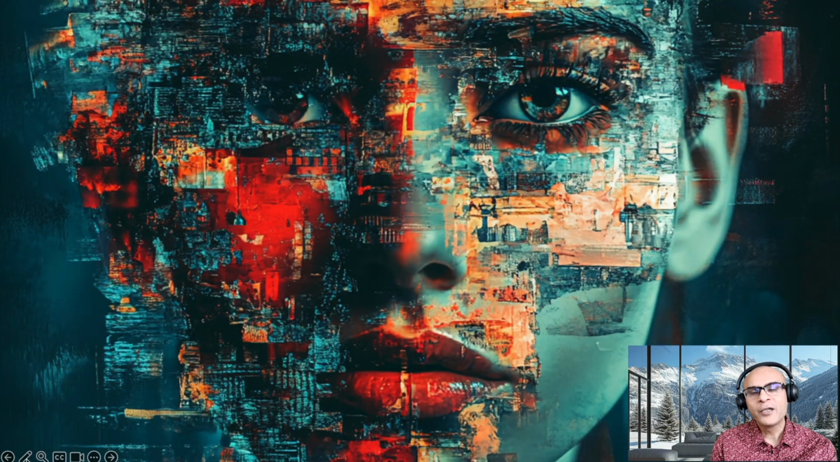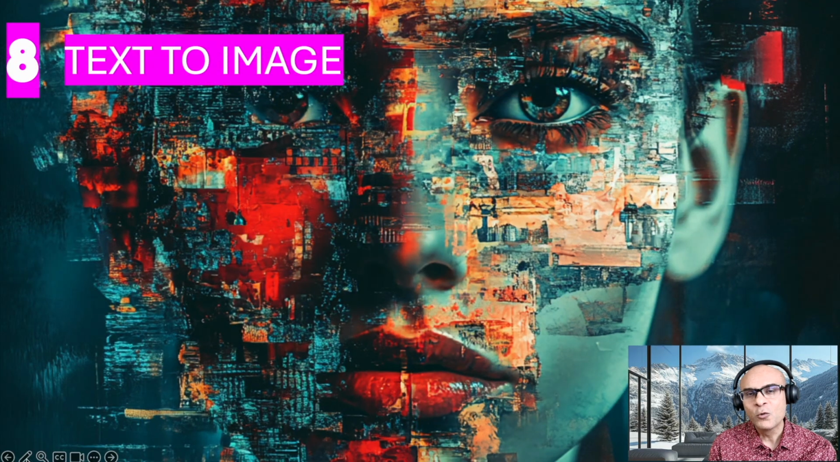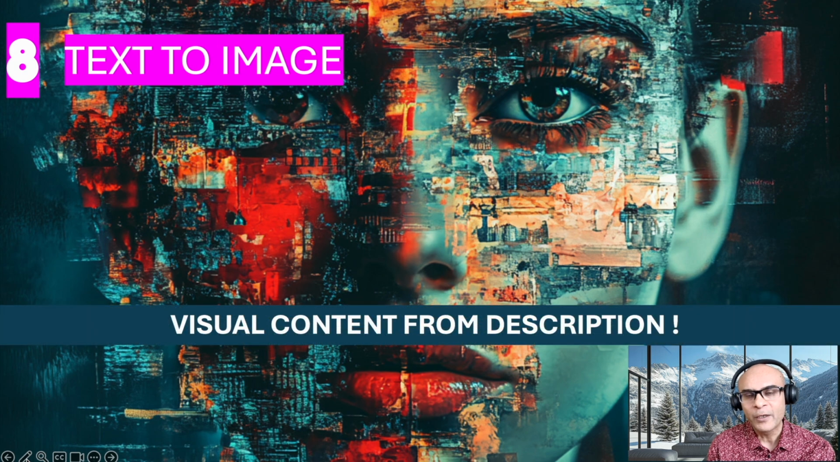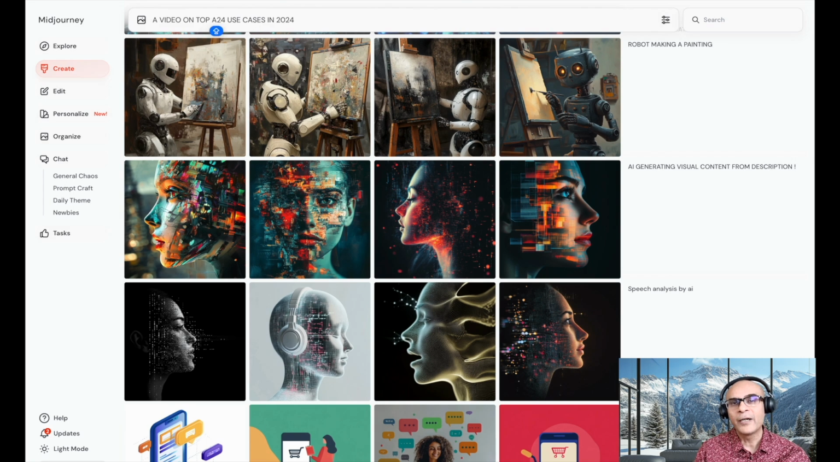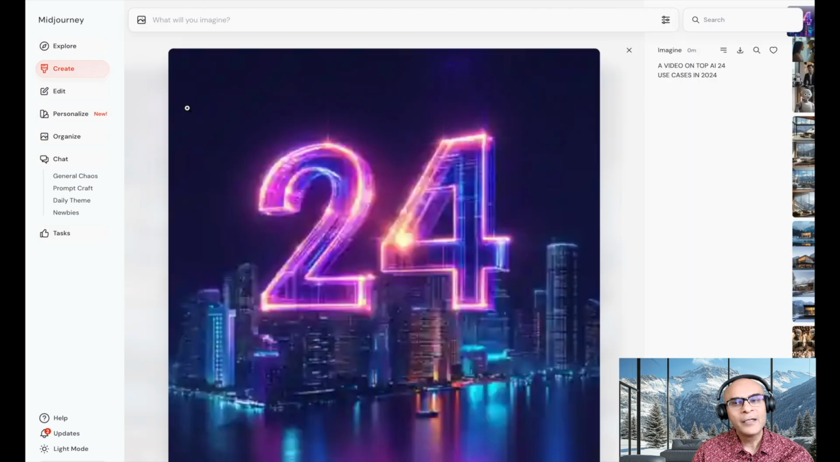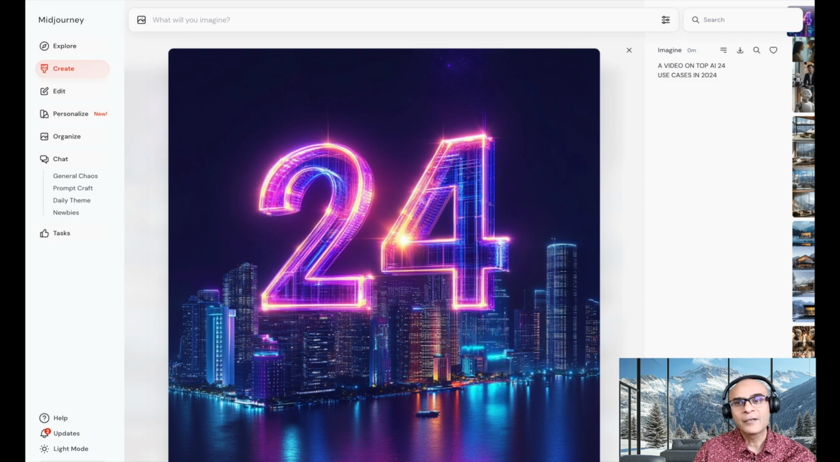Text to image generation was also an awesome use case that we saw in 2024. All the images I've used in this video have been generated using AI. I just need to give a text prompt and AI is going to generate an image which is very similar to what I have described. And this is really a game changer. It is changing a lot of industries such as creative industries as well as marketing, entertainment and design.